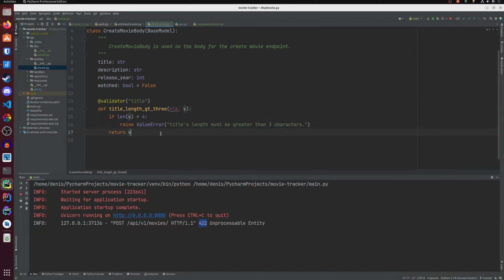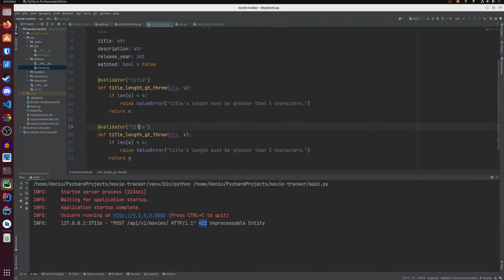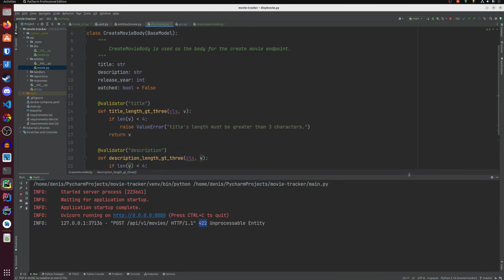Nice. Let's do that with description as well. Just gonna copy paste it, use description here, then description length greater than 3. We get the value of the description, replace the message, and we're done.